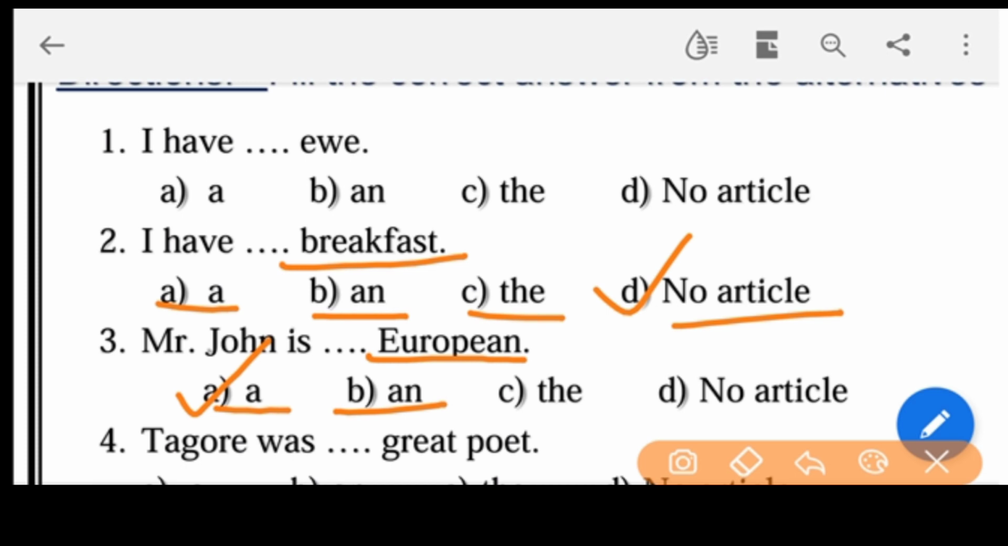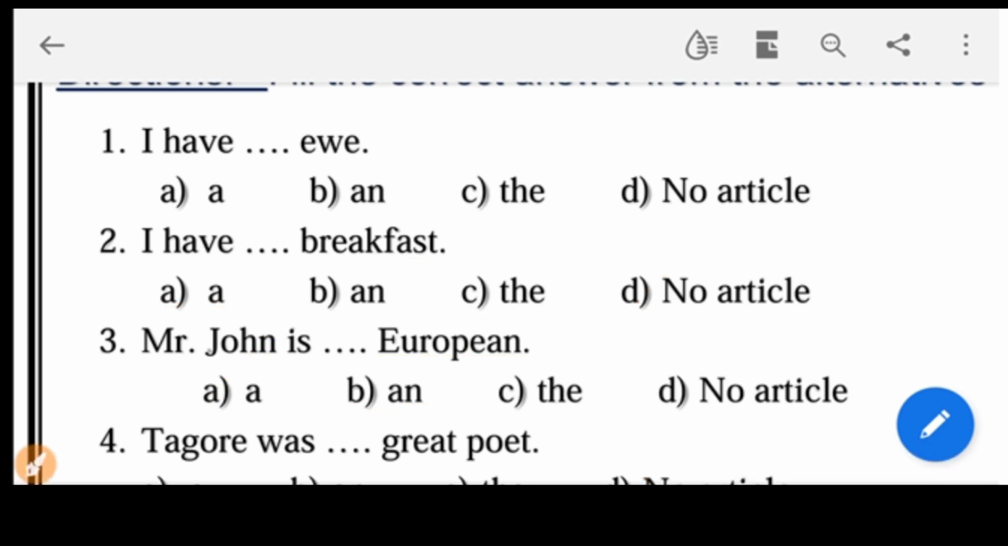So again the semi-vowel sound, ya sound. Okay. It looks like vowel letter. The word starts with vowel letter, but the pronunciation starts with consonant sound, so that we can prefer a European, a union, a uniform, like that. Don't confuse friends.